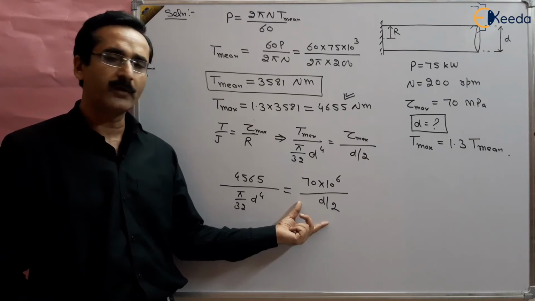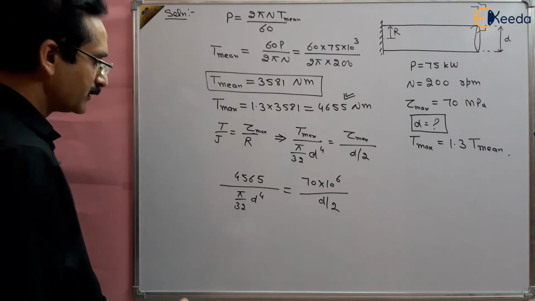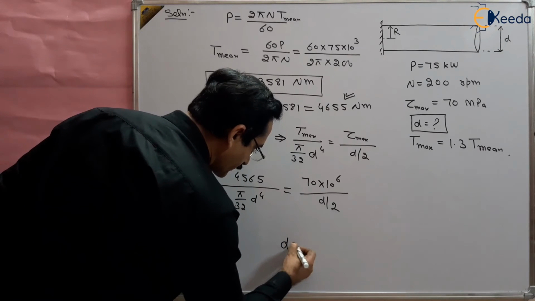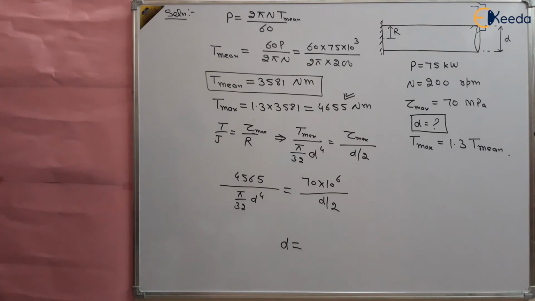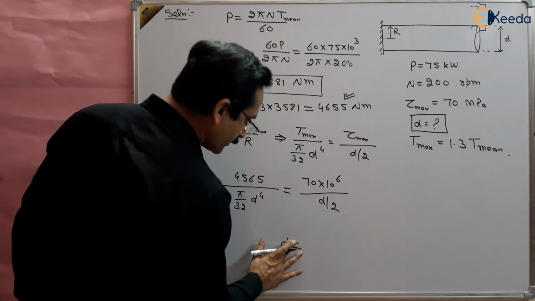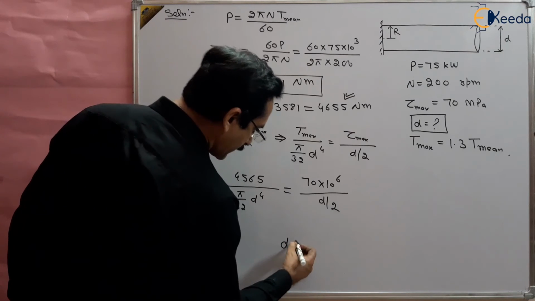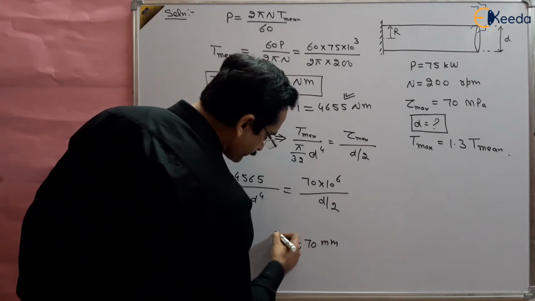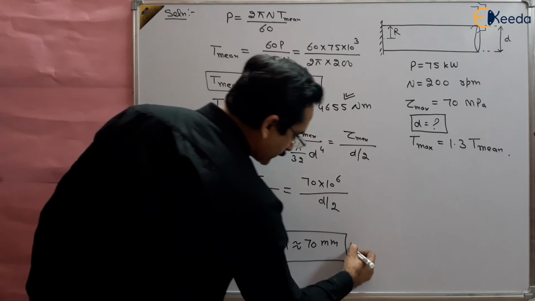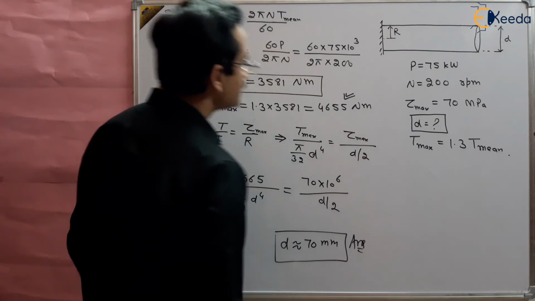Solve for it using a calculator and get the safe diameter of the shaft. It will come out to be approximately 70 millimeter. So this is the answer to this question, 70 millimeter.